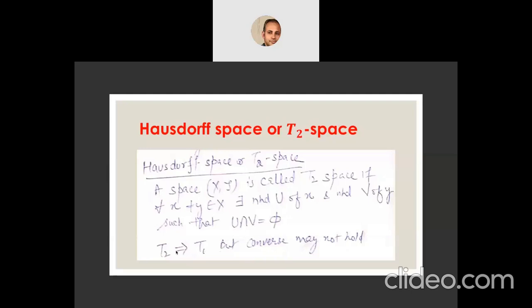You can easily check that T2 implies T1, because in T1 the definition is the same, only this condition was absent. So if we subtract this condition from Hausdorff space, then the remaining definition will be of T1 space. So every T2 space is T1, but the converse may not hold.